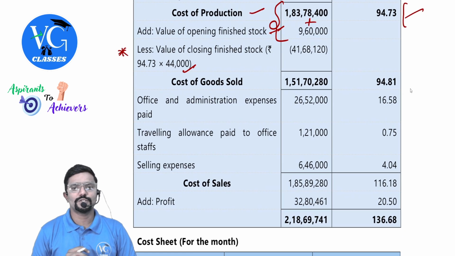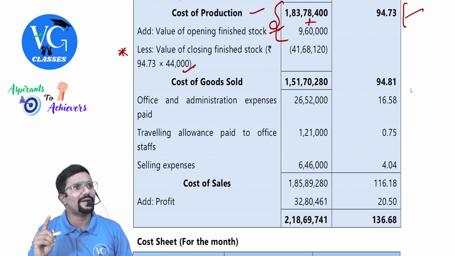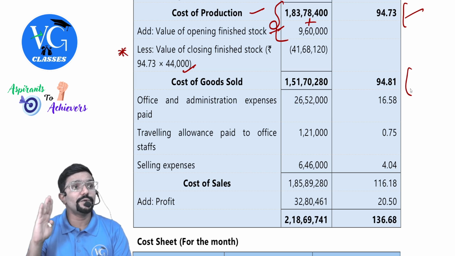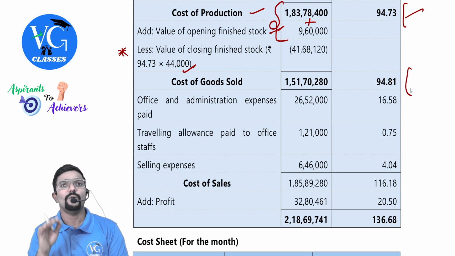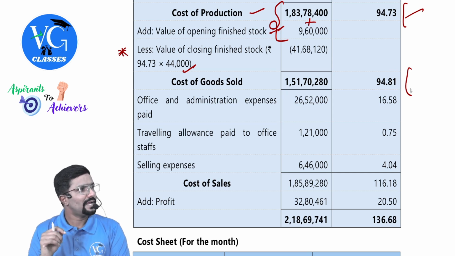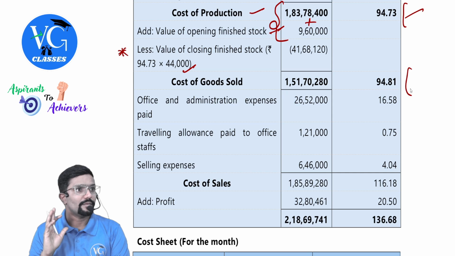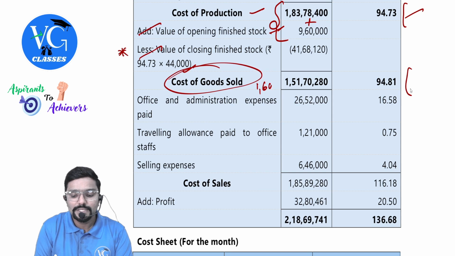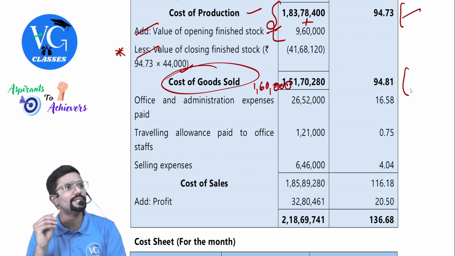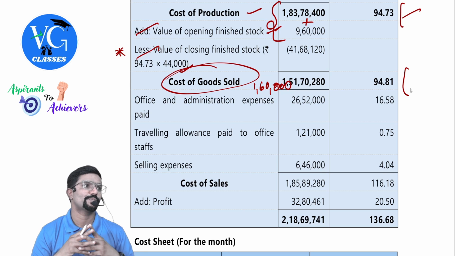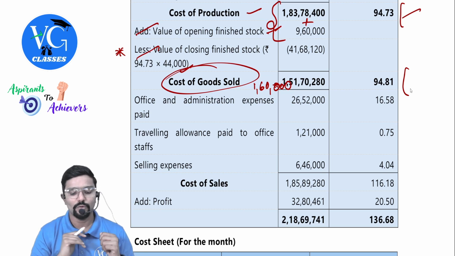Okay, sir. We got cost of goods sold. Guys, cost of goods sold. Now I have to divide it by how many units? 1 crore 51 lakh 70,280 divided by 1 lakh 60,000. That is 94.81. Yes, guys, here if you do 194, clear? Because you have adjusted opening and closing stock, this is for how many units? Hello? This is for 1,60,000 units, not for 194. It is for 1,60,000 units.